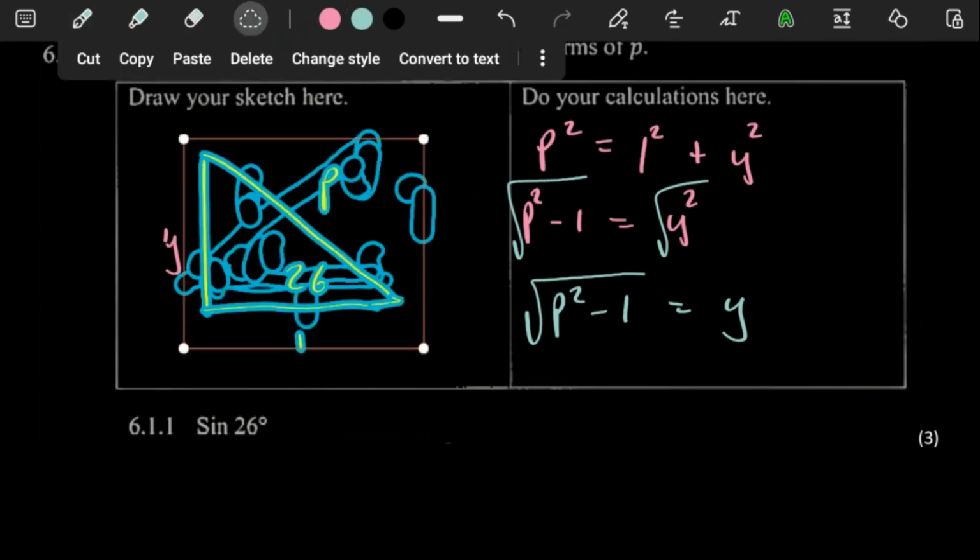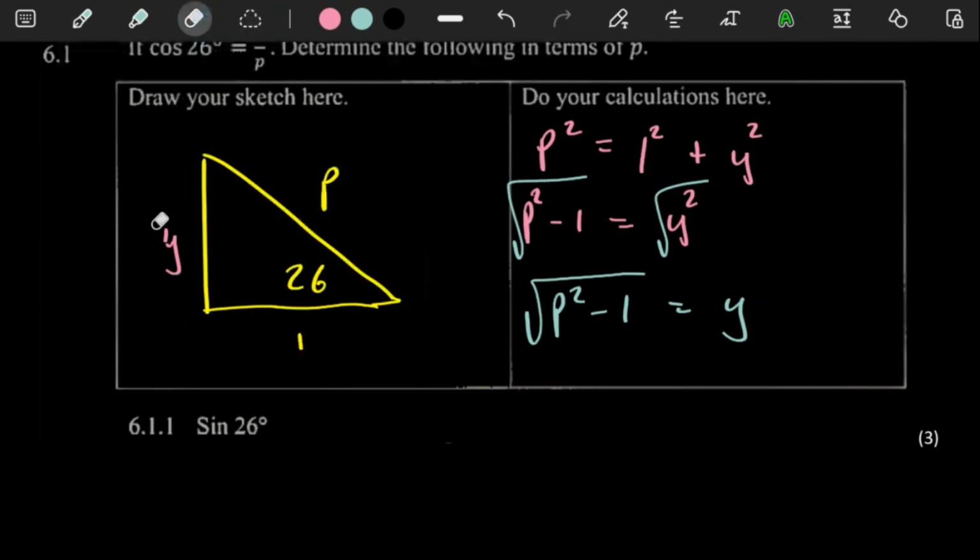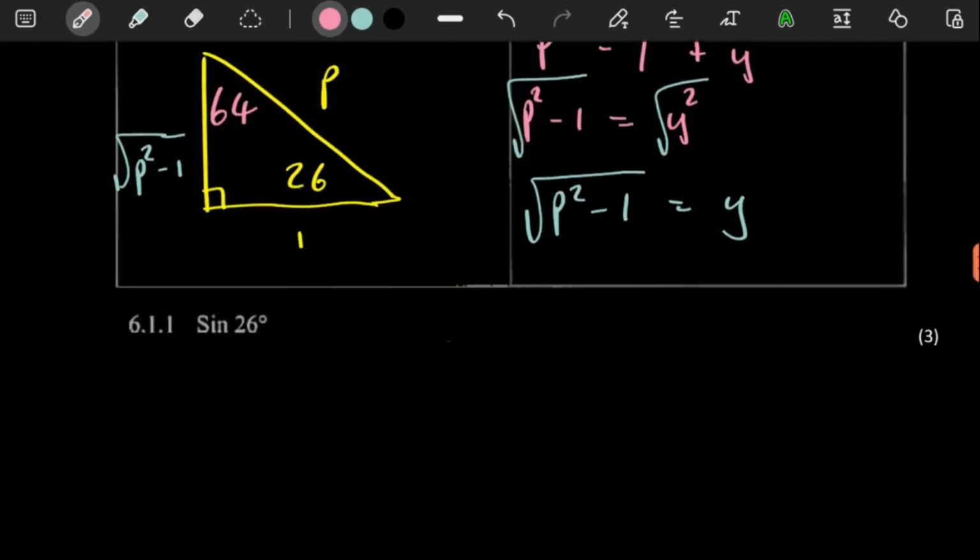Let's see. p squared minus 1. Fine. So the other thing is you always also want to make sure that your right angle triangle is complete, meaning that's a 90-degree angle. We can get this angle here, right? 90 minus 26 is going to give us 64. There we go. So with all this here now, we can easily work out our 3-mark question.